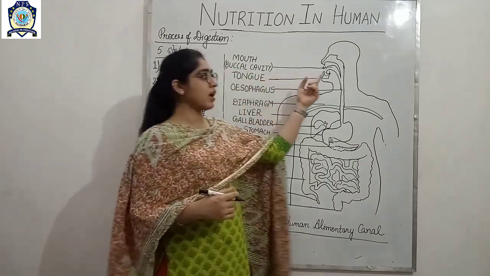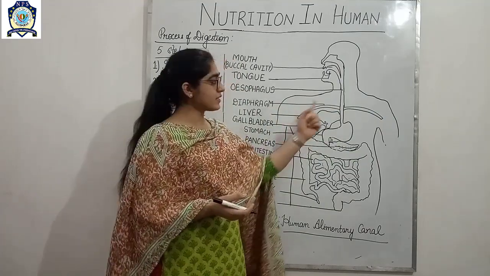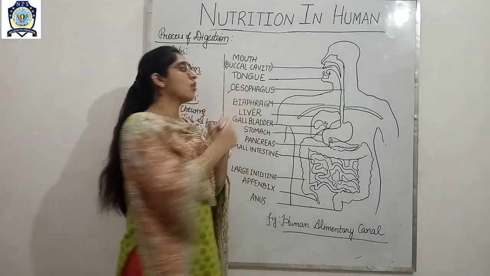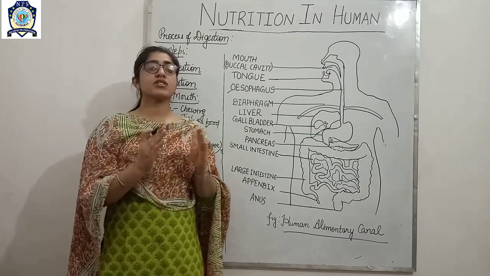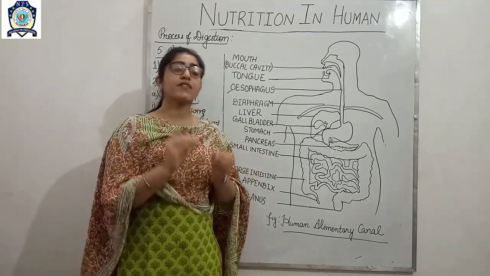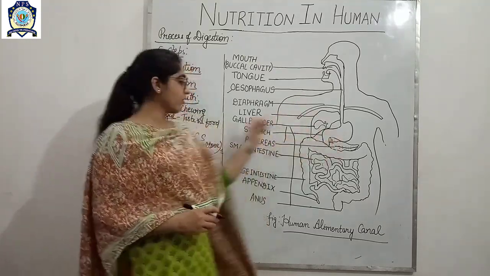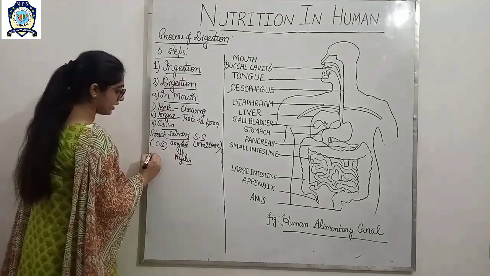Now from the mouth the food enters into this long pipe, and this long pipe is known as the oesophagus. Oesophagus is just a passage with the help of which the food from the mouth enters into the stomach. Now next is digestion in stomach.